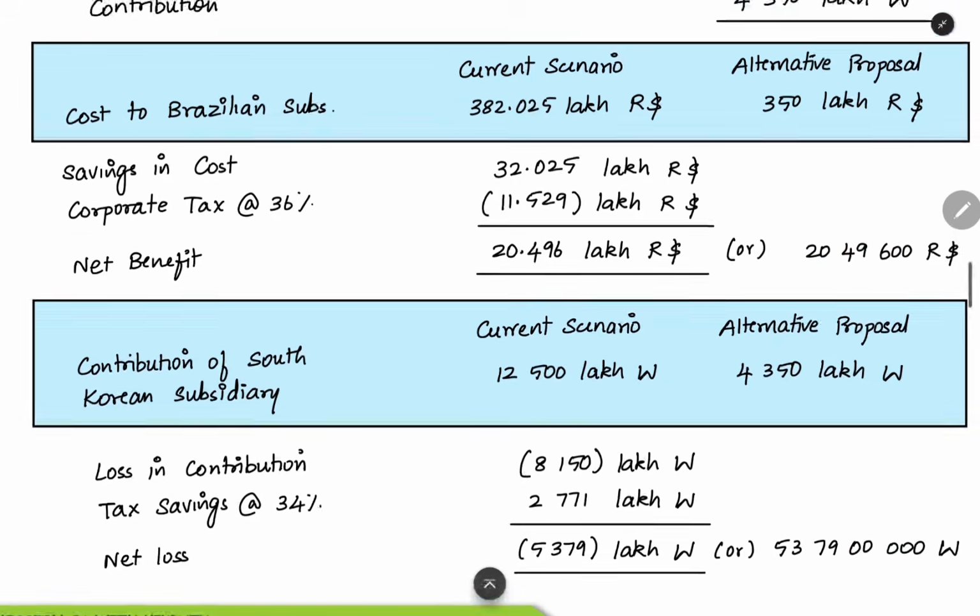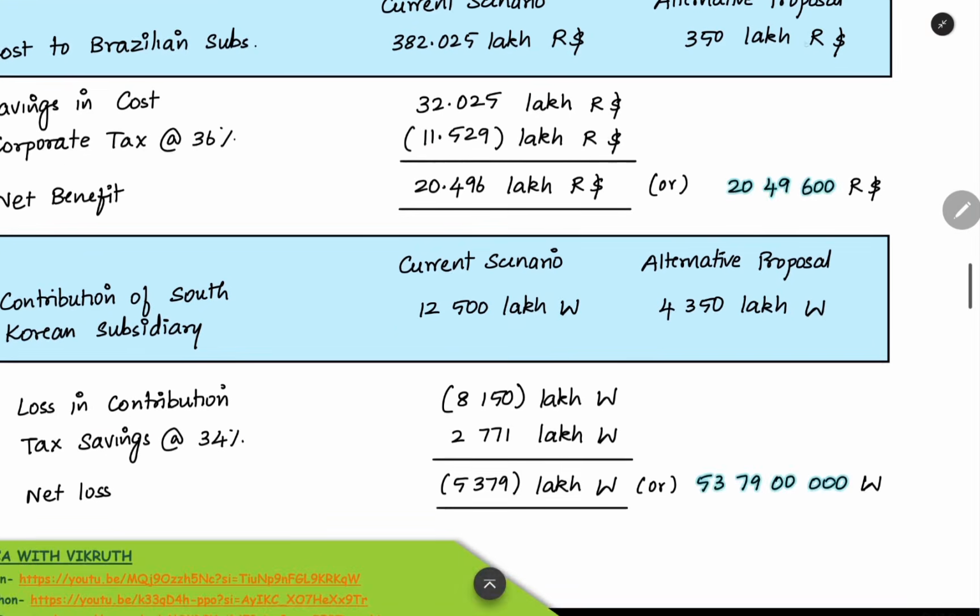When you are getting any income or any savings in cost, you have to pay tax on it. The tax rate for Brazil is 36%. So 32.025 into 36% is the corporate tax that you are paying, and after that the net benefit comes to 20.496 lakh R dollar. You can also write it without using the word lakh. You have to multiply 20.496 by 1 lakh. And this is the actual number which you are going to get as the net benefit, 20 lakh 49,600